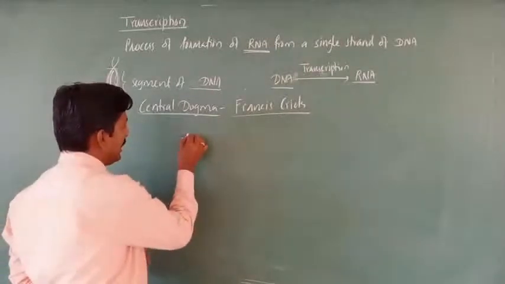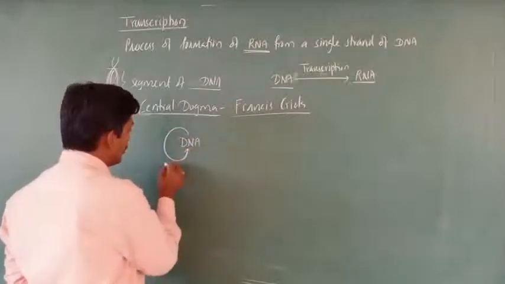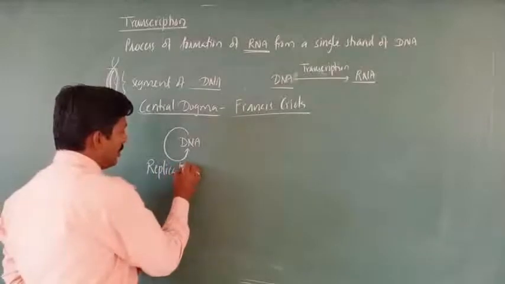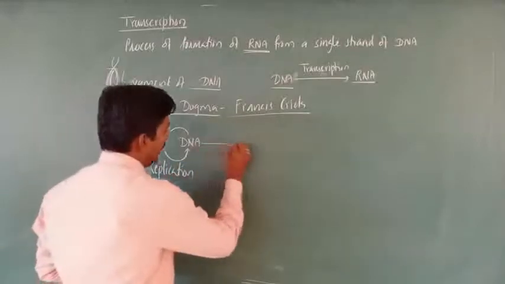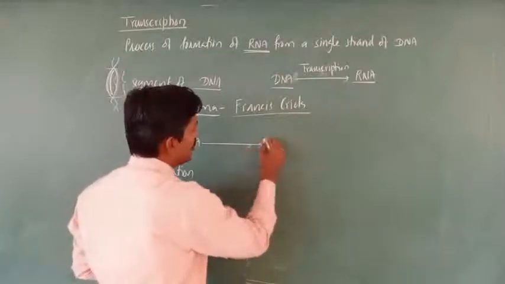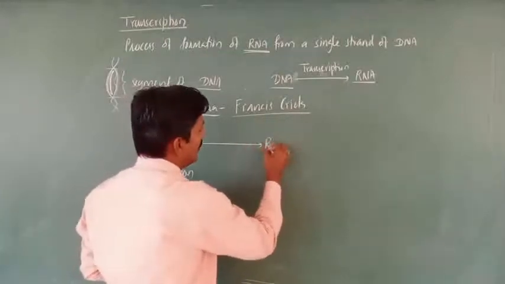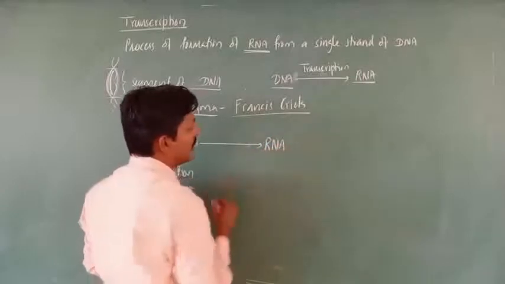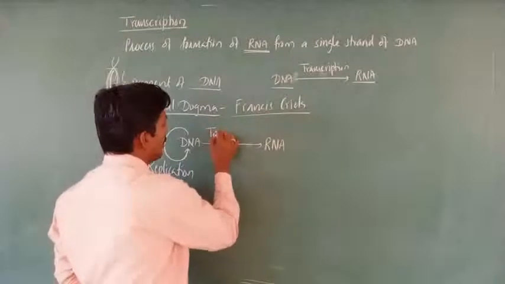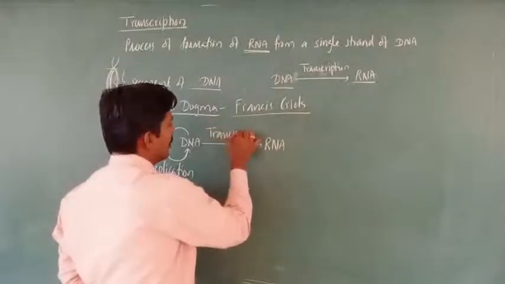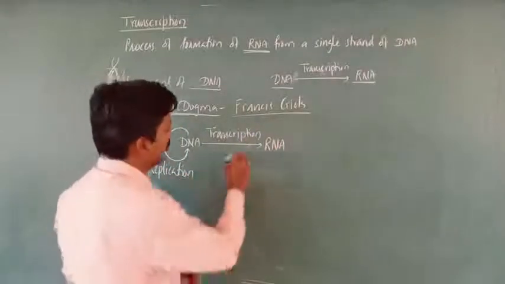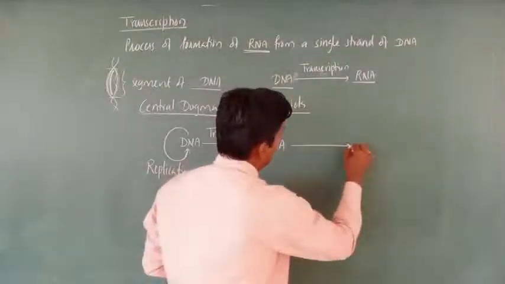Here DNA can synthesize DNA, and this process is called replication. DNA can also produce RNA, especially mRNA, and that process is known as transcription. Next is translation.